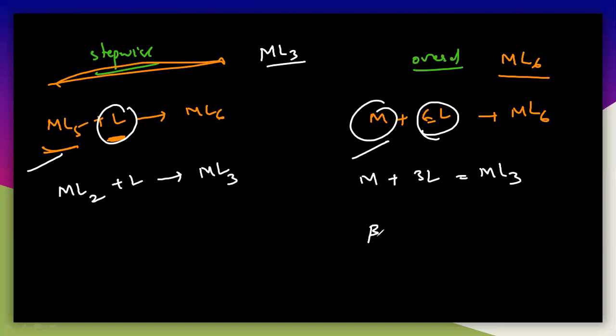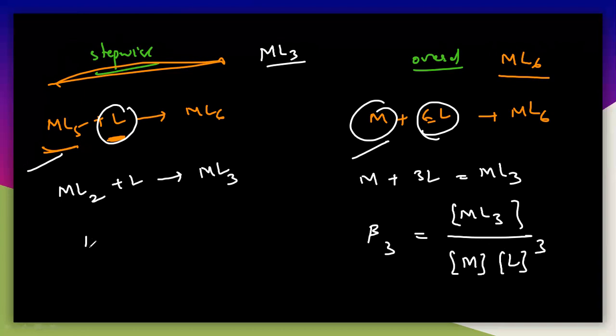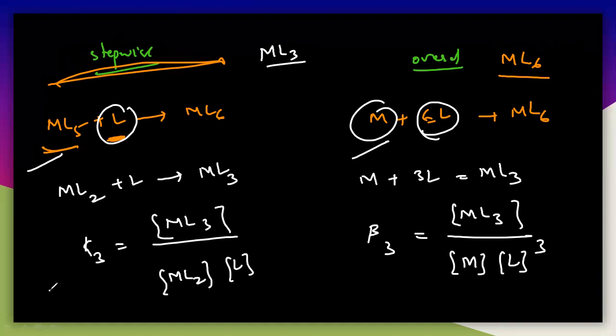So if you write beta 3, you will get ML3 by M and L power 3. If that is a stepwise stability constant, K3 is nothing but ML3 by ML2 and L. So this is K3, the stepwise stability constant, and this is the overall stability constant.